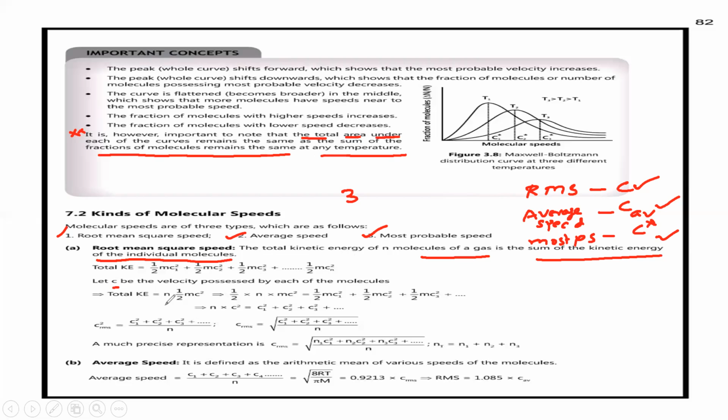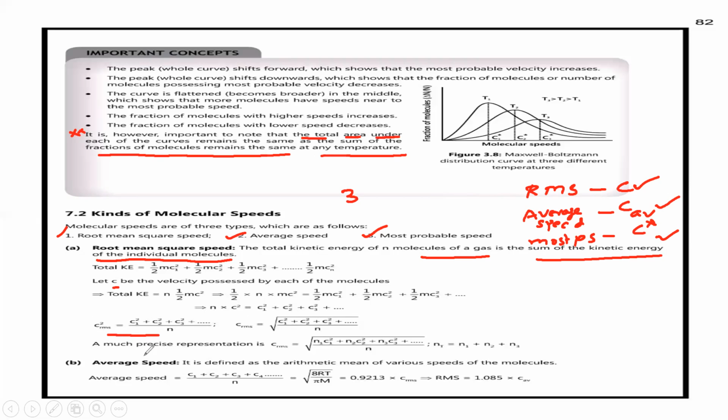We can say total kinetic energy is equal to n into half m c square, that is n into half into m c square is equal to half m c1 square plus half m c2 square and so on, that is the sum of c1 square plus c2 square plus c3 square. By this we can say c square rms is equal to c1 square plus c2 square plus c3 square and so on up to cn square by n, since m is constant. So c rms is equal to the root of this.